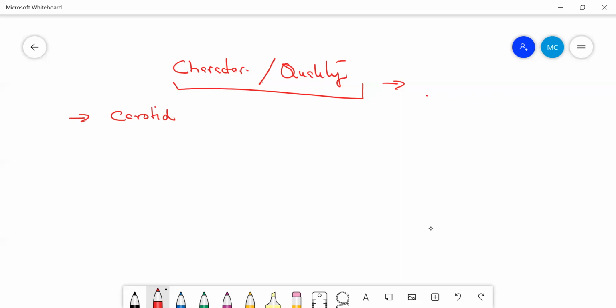So what happens, a normal pulse has mainly got two phases. First, this is your systolic phase. Then there is a dicrotic notch, and here is your diastolic phase. This is your systolic phase, and this is your diastolic phase. The systolic phase is because of the peak aortic flow, and then there is this downstroke. This is steep in the beginning, and then it gradually becomes less steep. This is because of the aortic valve closure. So this is the normal pulse.